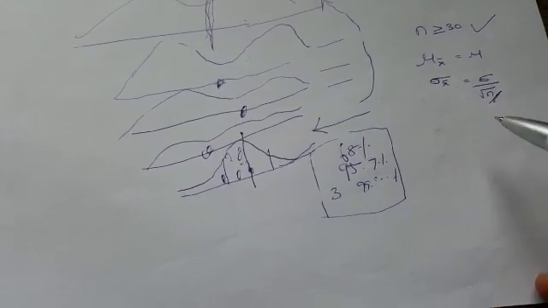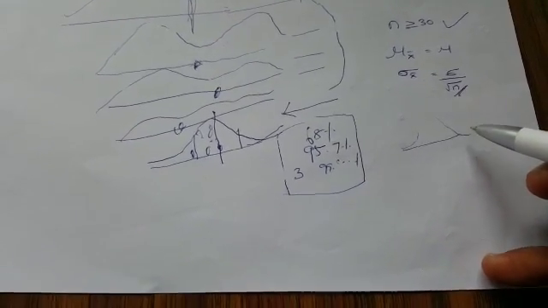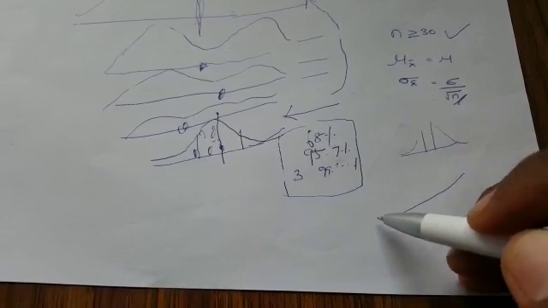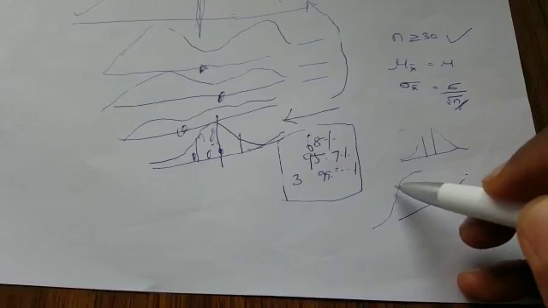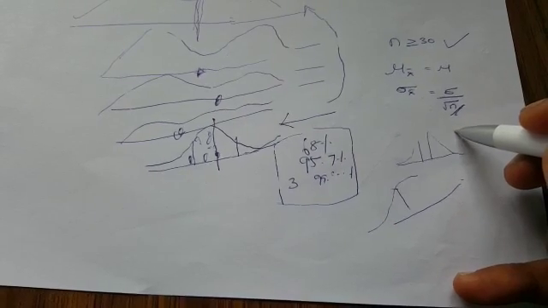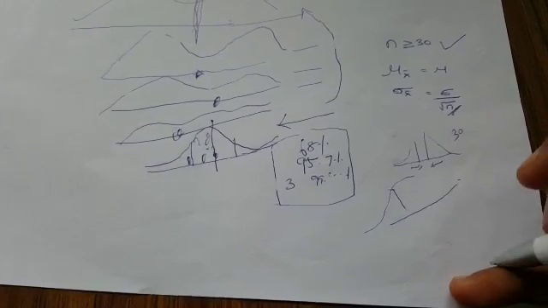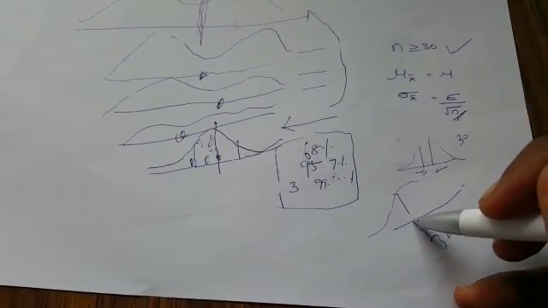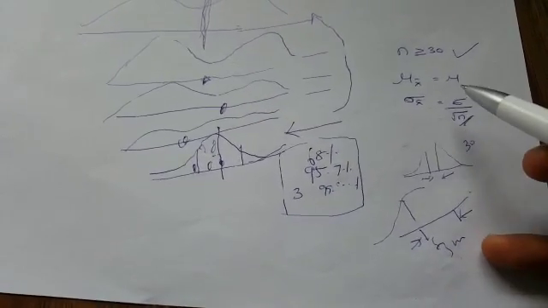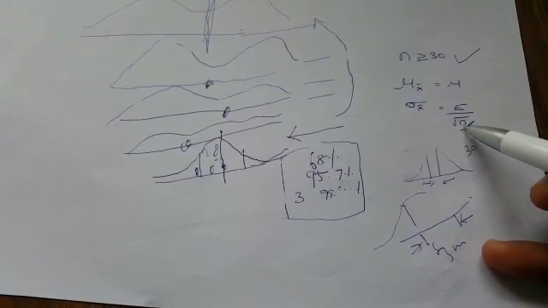When you take a small sample, the standard deviation tends to be very small, but when you compare that with the population, the standard deviation will be significantly higher. So if my sample is, say, 30 people, my standard deviation will tend to be very small. If my population is, say, 3 million people, then my standard deviation will comparatively be higher. So that's why we divide the population standard deviation by the square root of n.